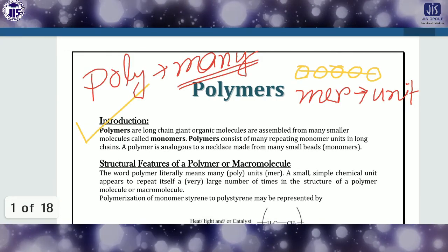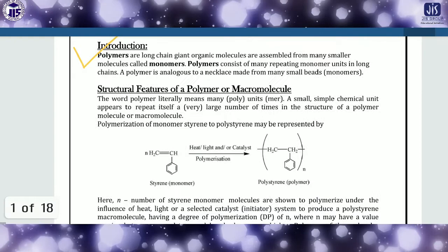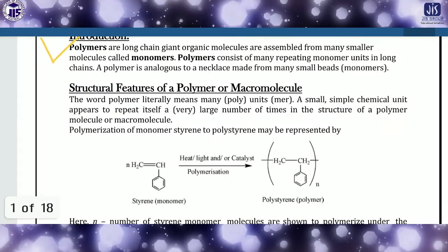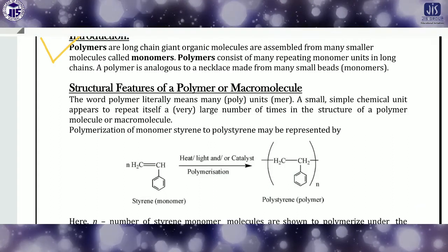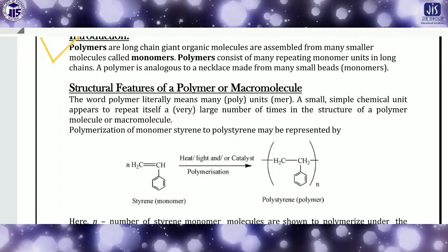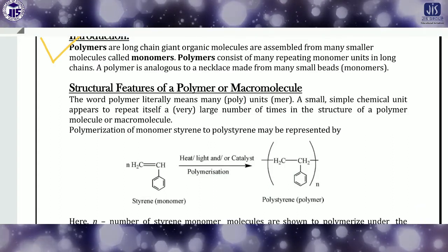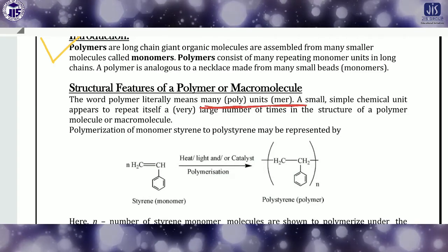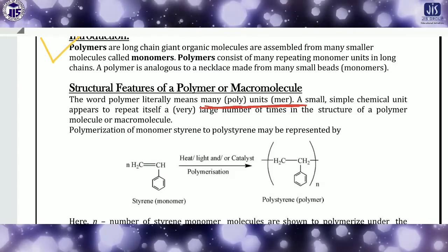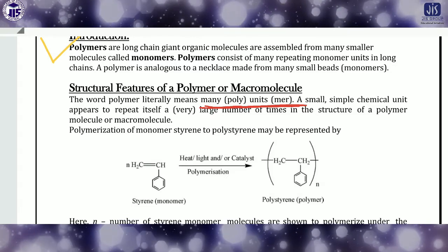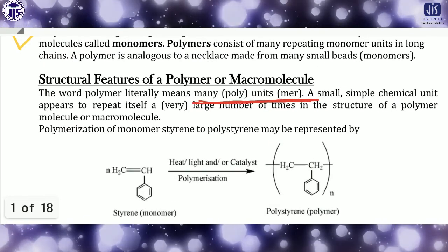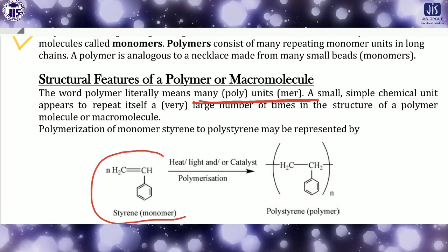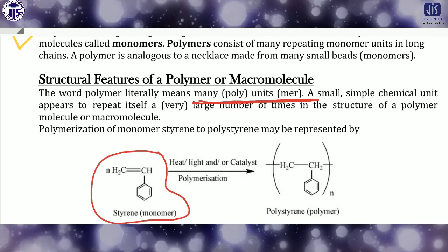If you look here, there are some particular features of the polymer. As I told you, poly means many and mer means unit. Take a specific example: this is the compound styrene.